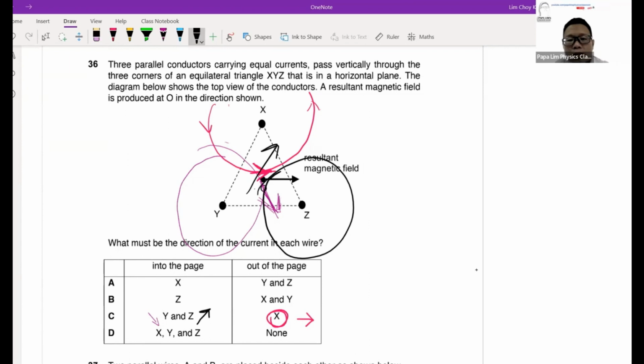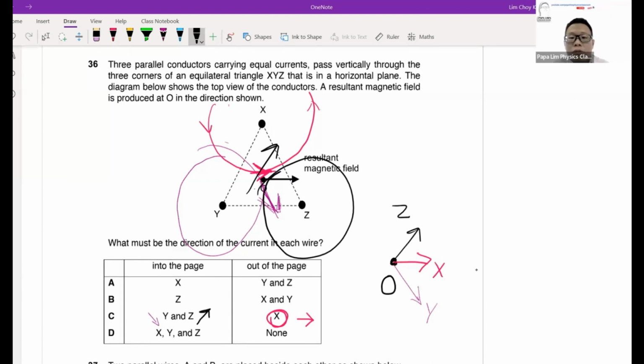So if you look at O, you'll find that the X direction will be to the right. That's the magnetic field direction for X. The magnetic field line at O due to Y will be this direction. The magnetic field line of Z at O is this direction. And you'll find that these three are actually pointing towards the same axis, towards the right side of the paper.